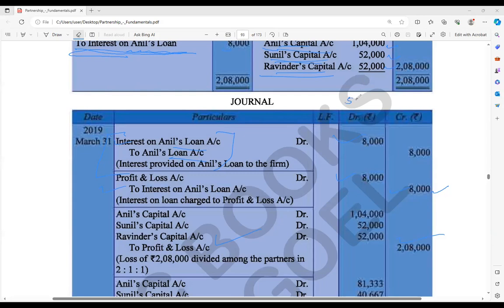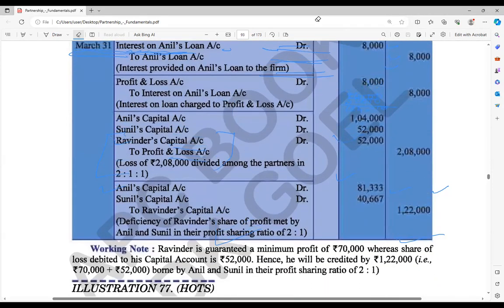Next part is the guarantee given to Ravinder, that 70,000. Now from Ravinder's part we have already taken 52,000. So 52,000 also is supposed to be given, as well as 70,000. So how much is Ravinder going to get in total? Just take a look. It is 1 lakh 22,000. Clear? Yes, sir.